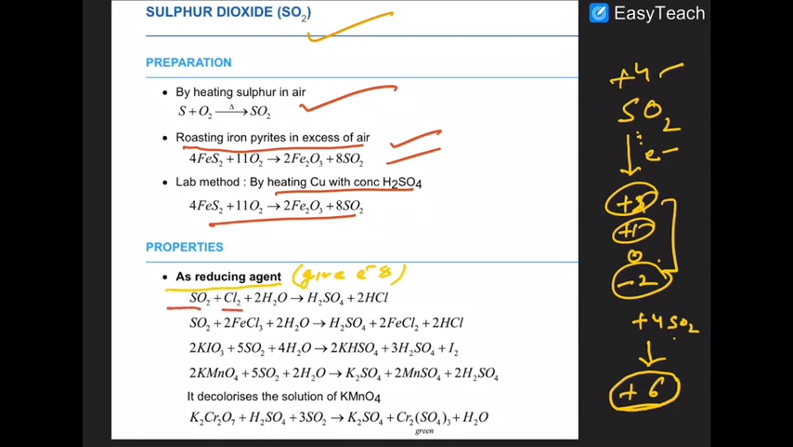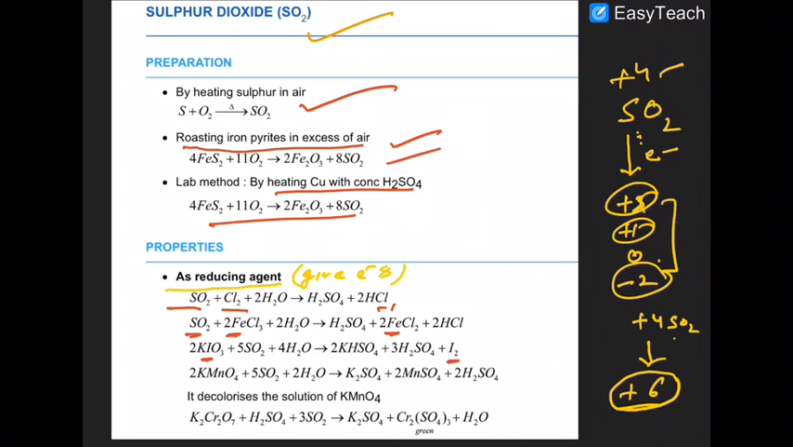So sulfur dioxide, when it reacts with chlorine, gives what? Chlorine transforms into chloride, and that is -1. Similarly, with sulfur dioxide, Fe in the +3 state becomes the +2 state, and iodine here in the +5 state goes to the 0 state.